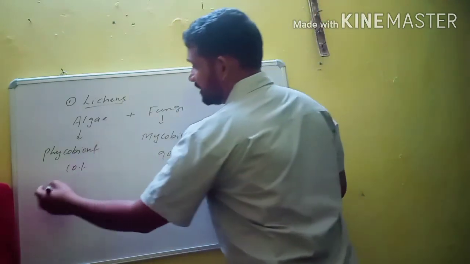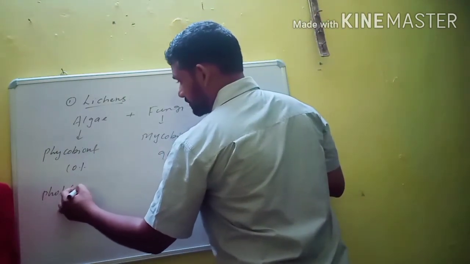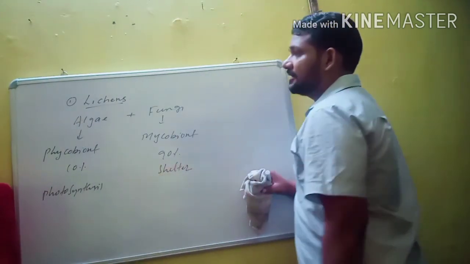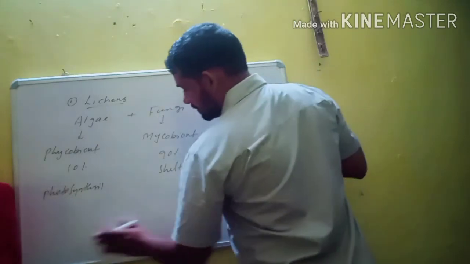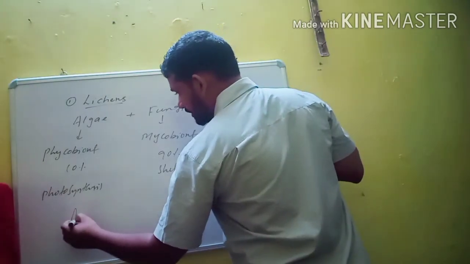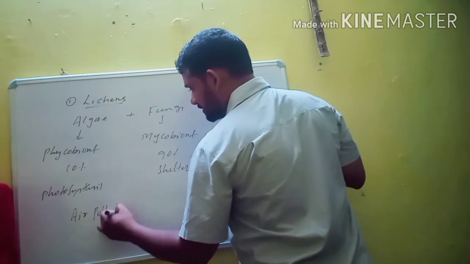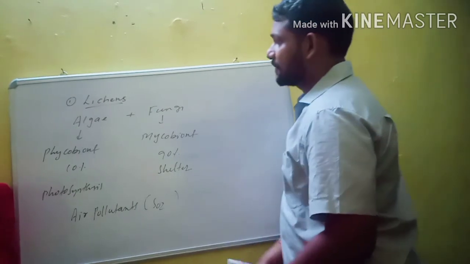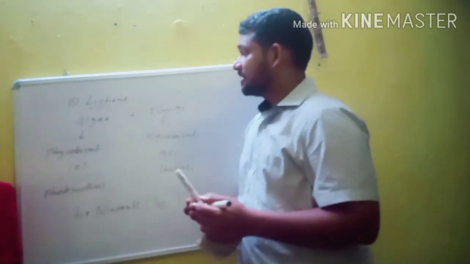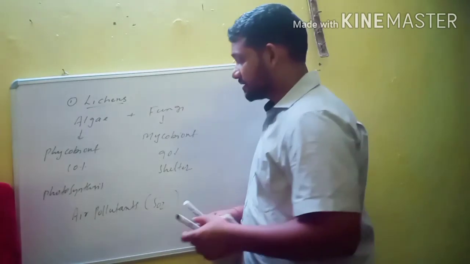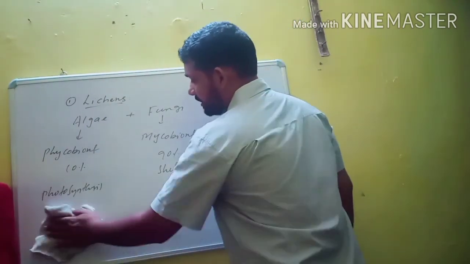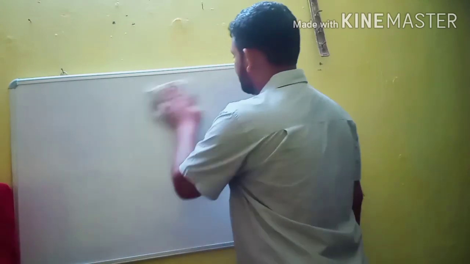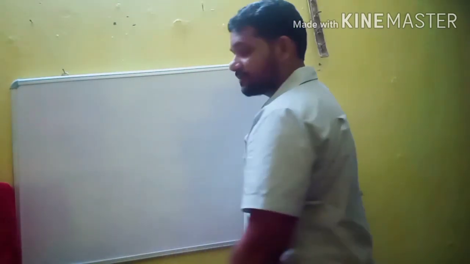Here the phycobiont performs photosynthesis and the fungus gives shelter. Lichens are also known as indicators of air pollutants, especially sulfur dioxide pollution. Lichens are the first colonizers and they also help in ecological succession. So these are some of the organisms which did not find a place in the five kingdom system of classification of Whittaker.